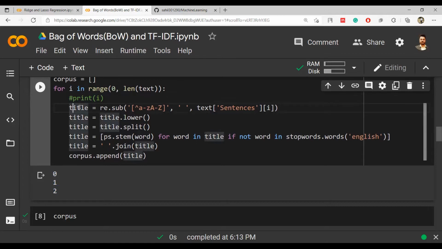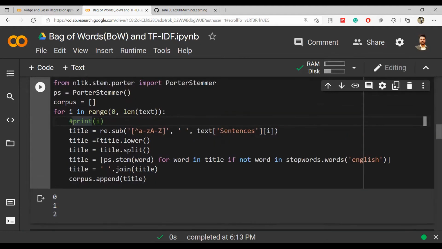Right now I'm generating a corpus, and for the corpus I initially took an empty list. Then I substitute: this is kind of a not symbol, so if a character is not A to Z, it is replaced by an empty space in this sentence.